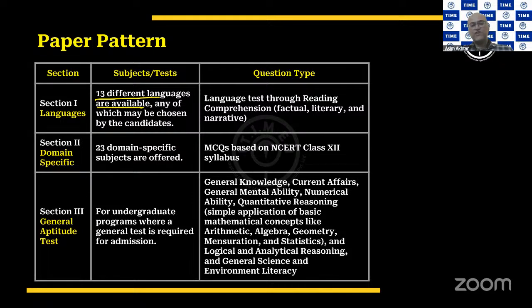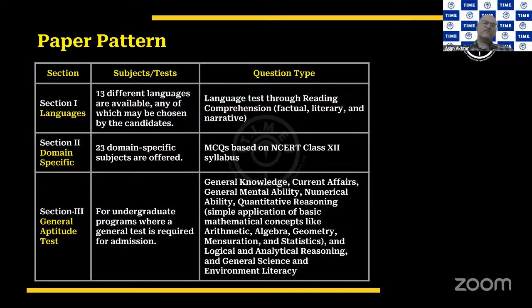Now, this subject language basically will have a test of your reading comprehension skills. And of course, that also includes factual, literary, and narrative based comprehension passages. So it's essentially a language test. It basically says how comfortable you are with that particular language.